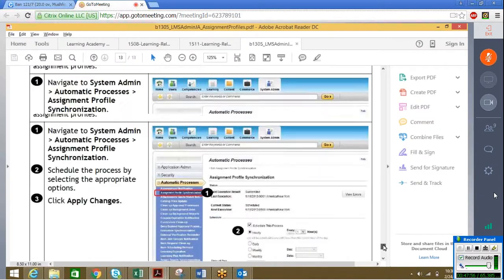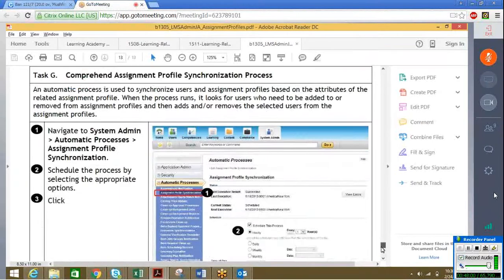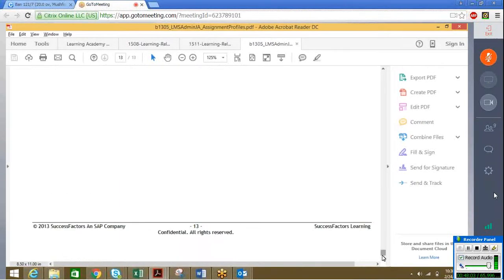Synchronization, as I told you, you will go and select the synchronization button. The meaning of synchronization is that now status analysis is defined and I am creating a new user in the system. I have my catalog, I have my curricula. I am creating a new assignment profile and adding my catalog and my curricula and assigning to my assignment profile. Then I am propagating it.